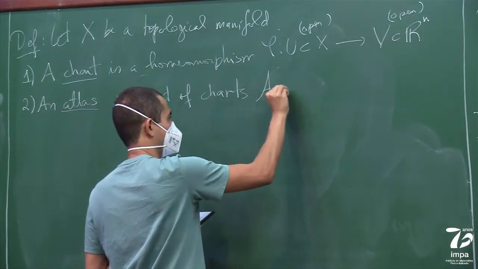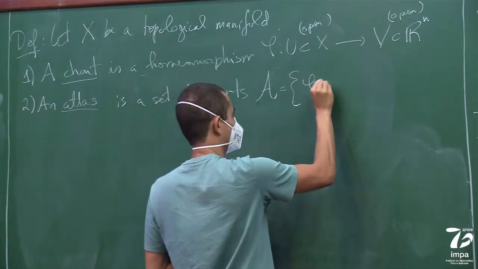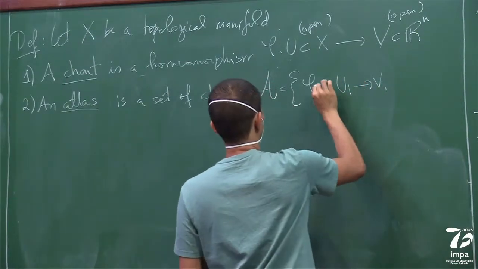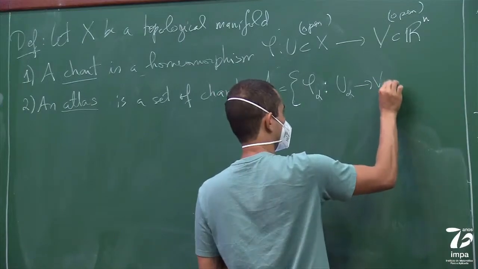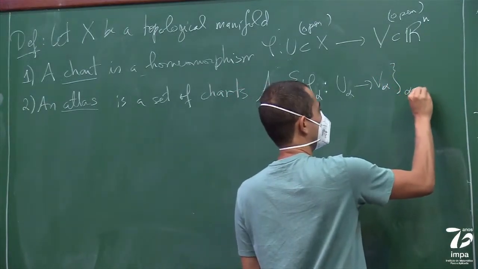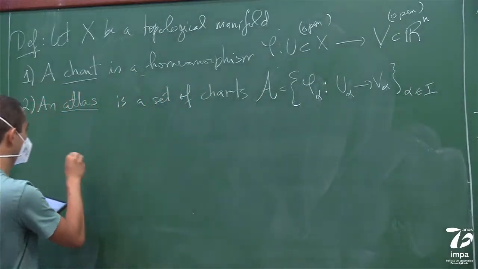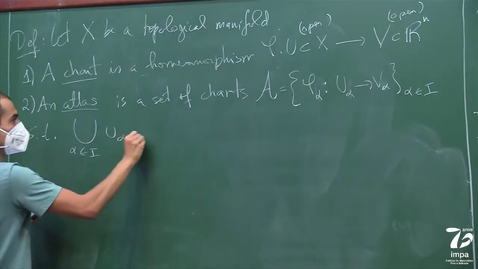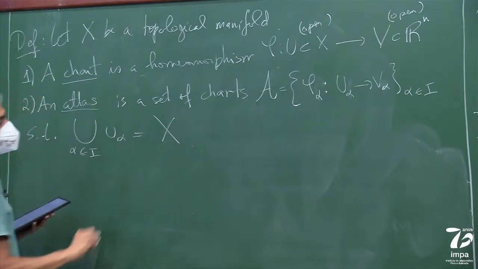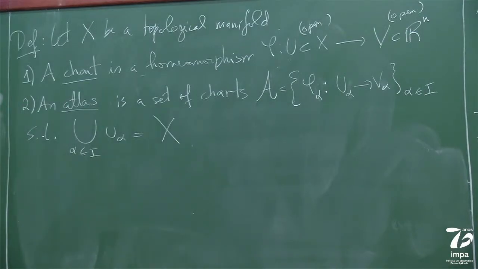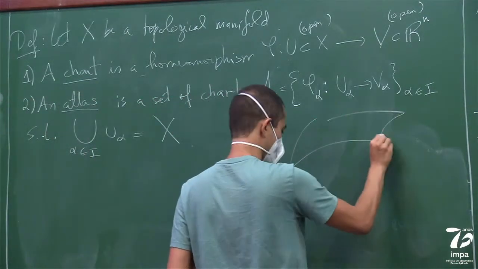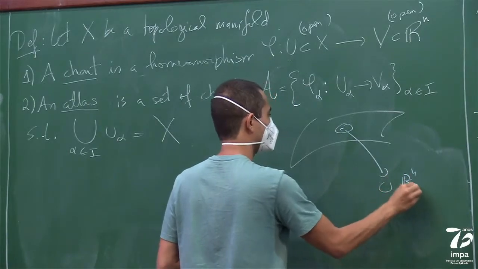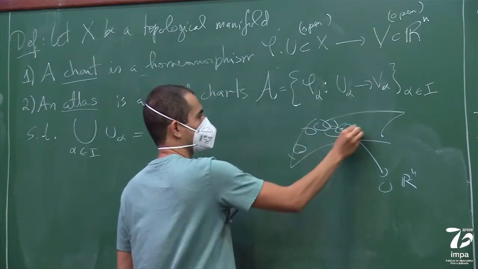So I'm going to call this A. Phi alpha that goes from U alpha into V alpha, which are indexed by some set such that the union of all the U alphas is equal to the whole topological manifold. Okay, so if you have your topological manifold, a chart is a homeomorphism to something in Rn, and an atlas is just a covering with charts.